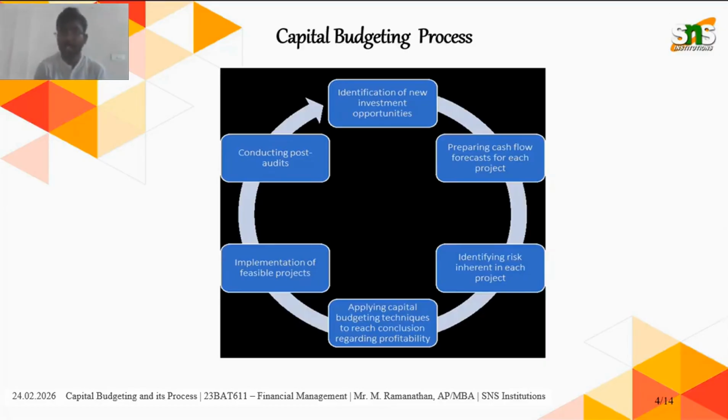After identifying the new investment options, in business as well as in investment, the next step is preparing cash flow and forecast for each project. If I have, say, 5 investment options before me, like mutual fund, share market, and gold, a commodity investment like gold, and 2 other investment options like a pension scheme and some other like PPF, Public Provident Fund.